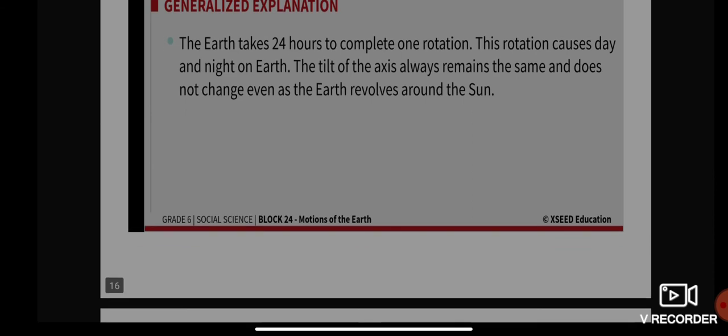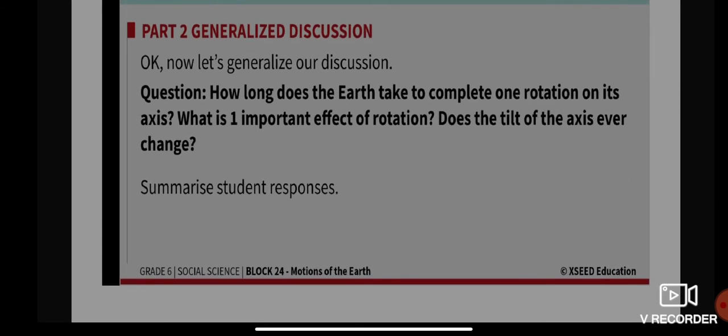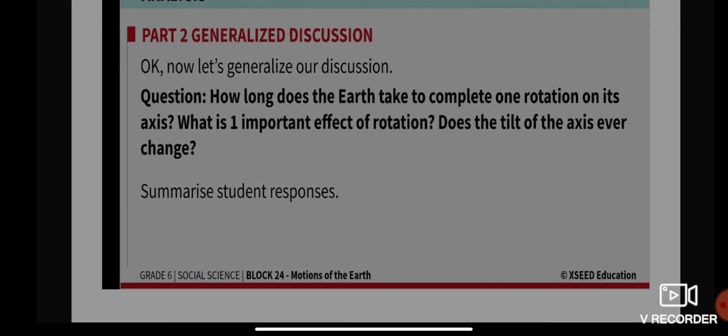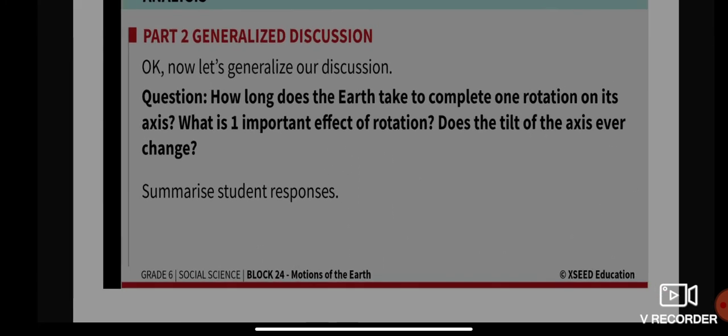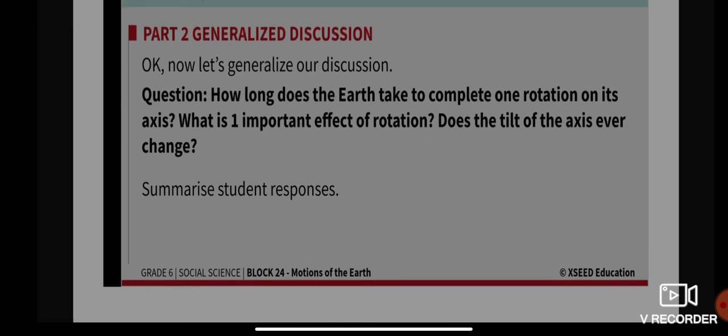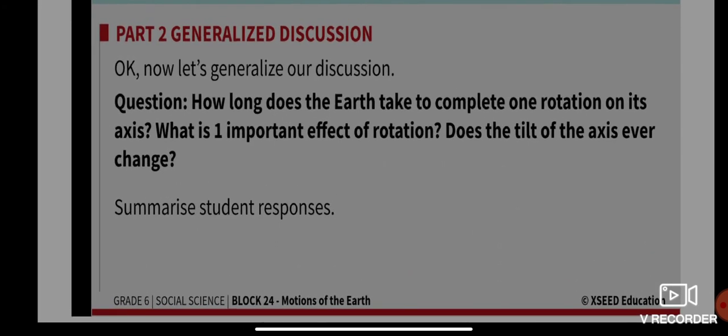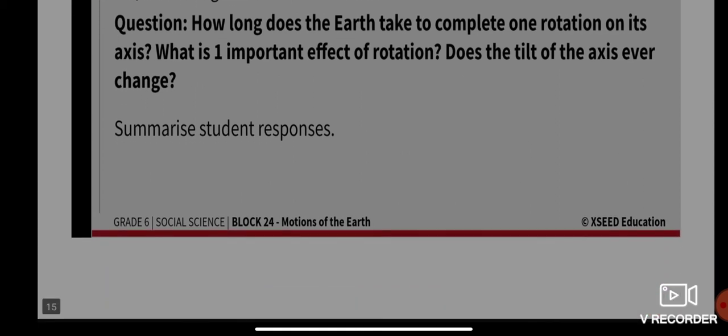Next question: how long does the earth take to complete one rotation on its axis? What is one important effect of rotation? Does the tilt of the axis ever change? Rotation means day, and revolution means year. I hope you remember that.